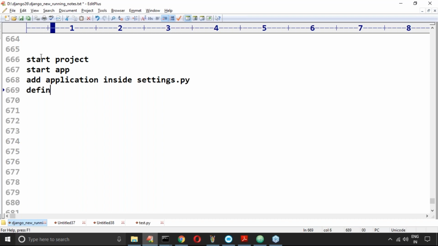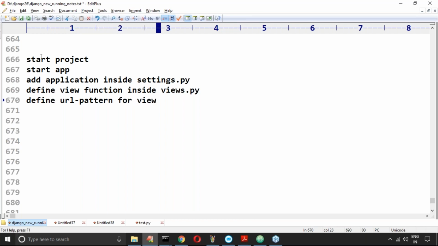Next, define the view function inside views.py. Define the URL pattern for the view inside the urls.py file. All the things are ready. Clear, right?